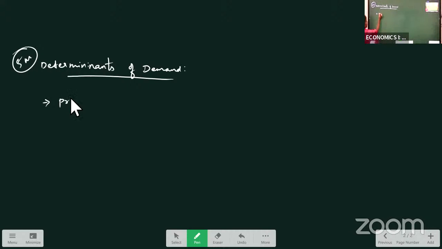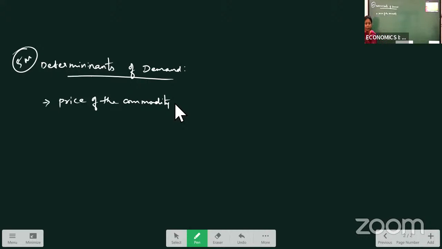First factor is the price of the commodity. Price of the commodity means what here? When the price is high, we demand less quantity. When price is low, we demand more quantity. That is obvious. Every consumer will do the same thing, right?